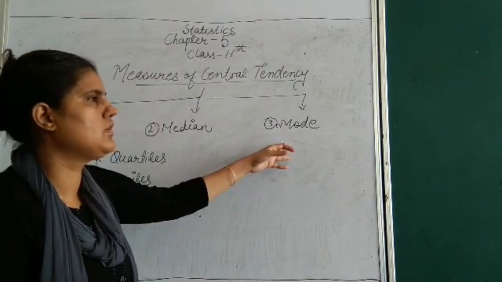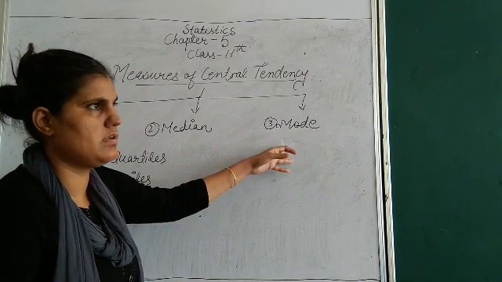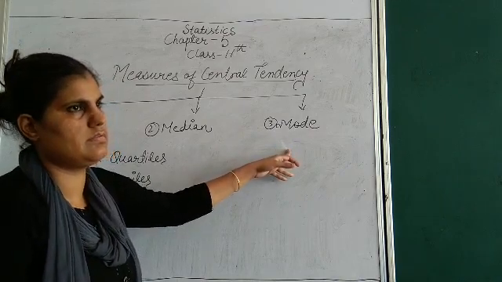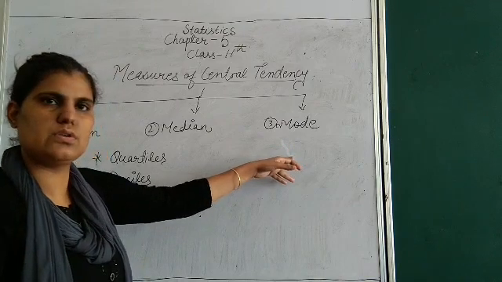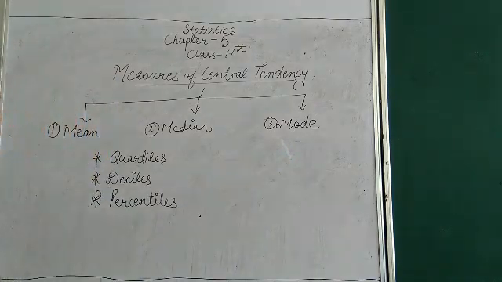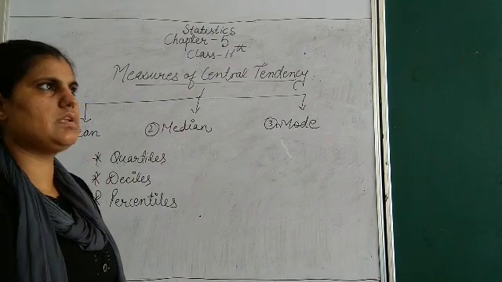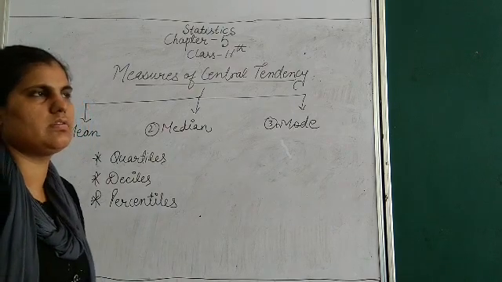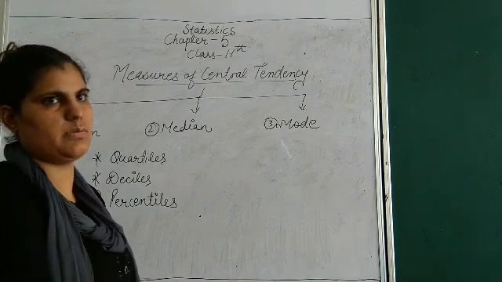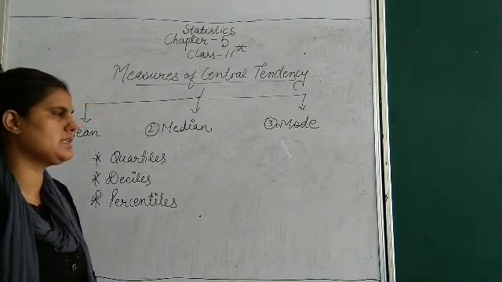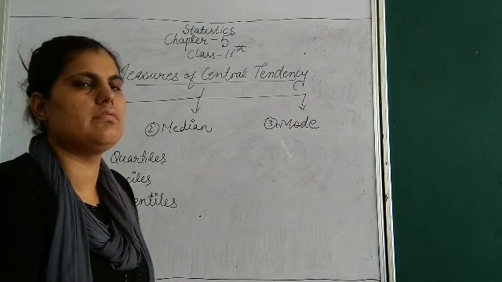Suppose there are 5 types of flowers: rose, lotus, lily, marigold and sunflower. The flower which is sold maximum in the country would have the highest frequency, and that would be considered the mode value.